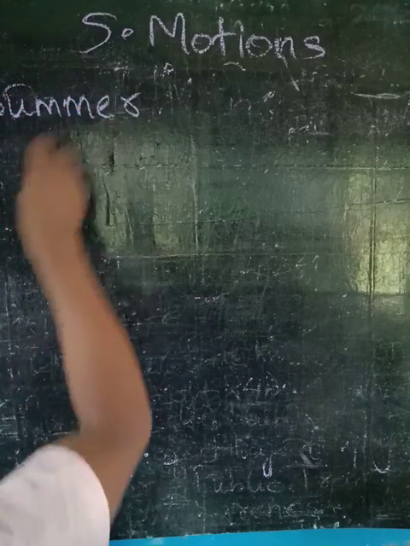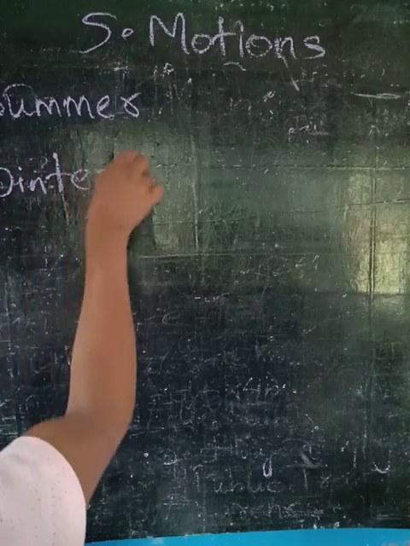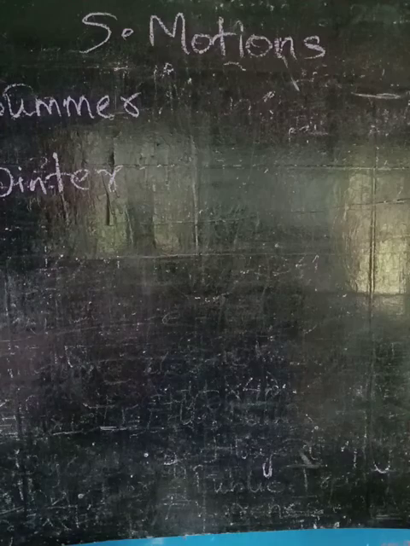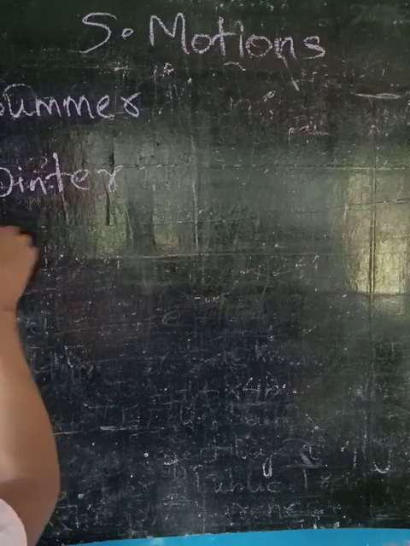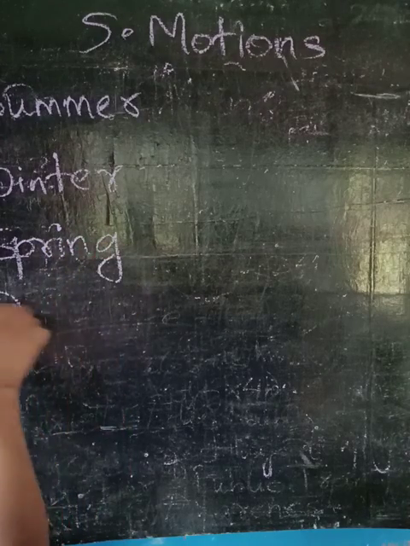Summer is there. Winter is there. Spring is there. And autumn is there.